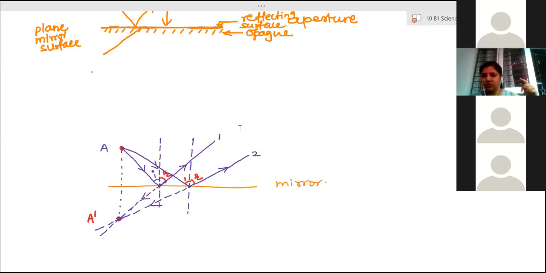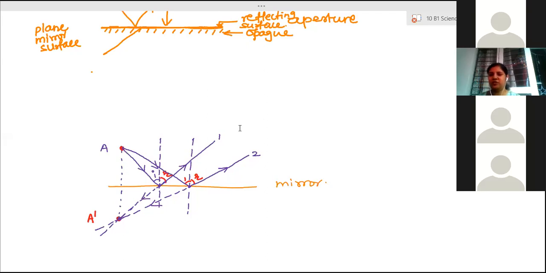On the screen, the whiteboard. Screen means any white sheet, white paper, or white wall. If the image is formed on the screen, such images are called real images. For the formation of real images, the reflected rays should actually meet in front of the mirror.